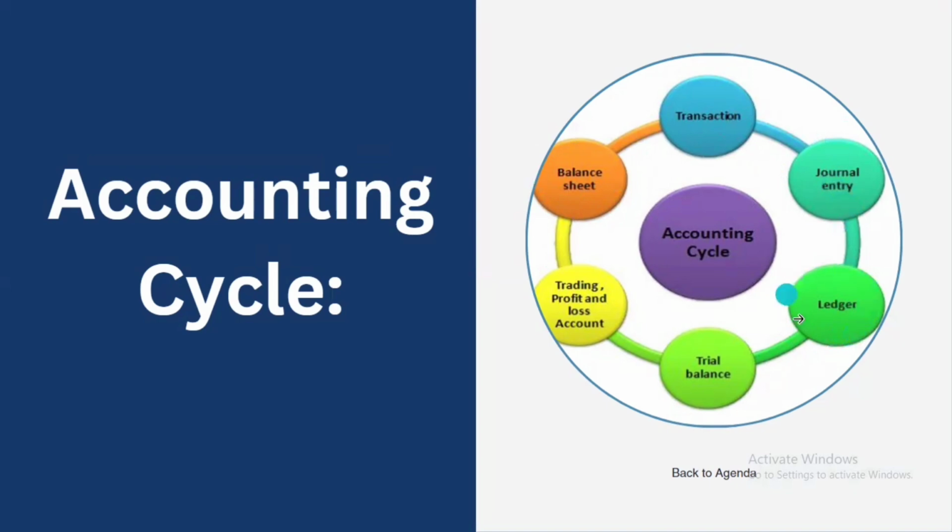By taking the closing balance of the ledger, we prepare the trial balance to ensure that debit equals credit. By summarizing the trial balance, we prepare the trading and profit and loss account. And finally, we prepare the balance sheet, which consists of assets, liabilities, and equity, nothing but the owner's capital. This is the accounting cycle.